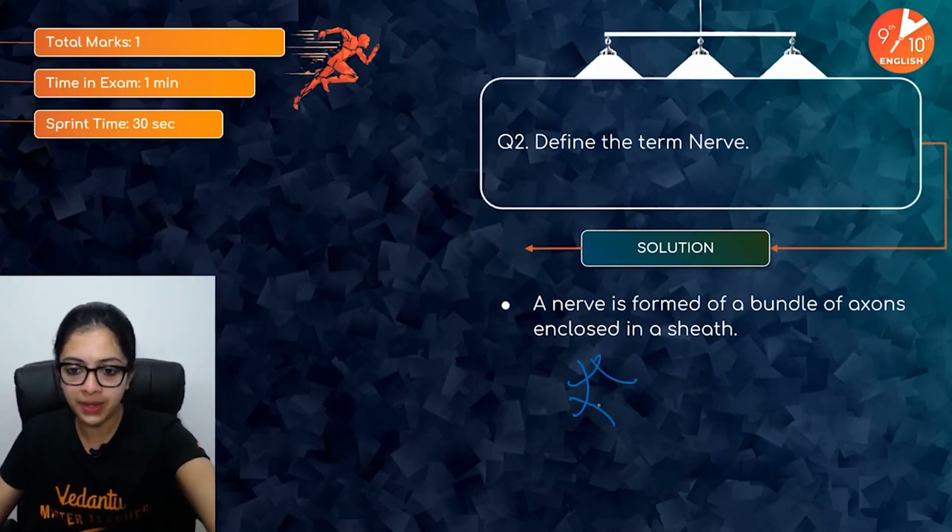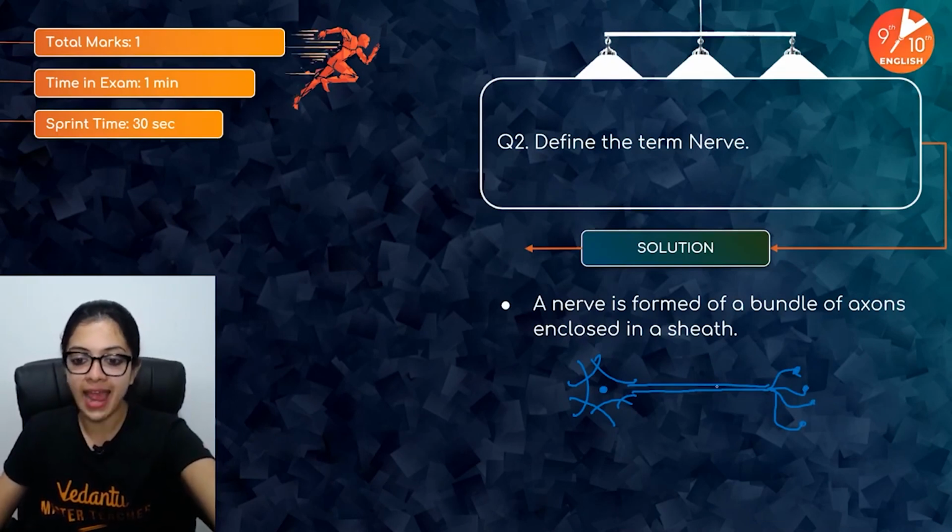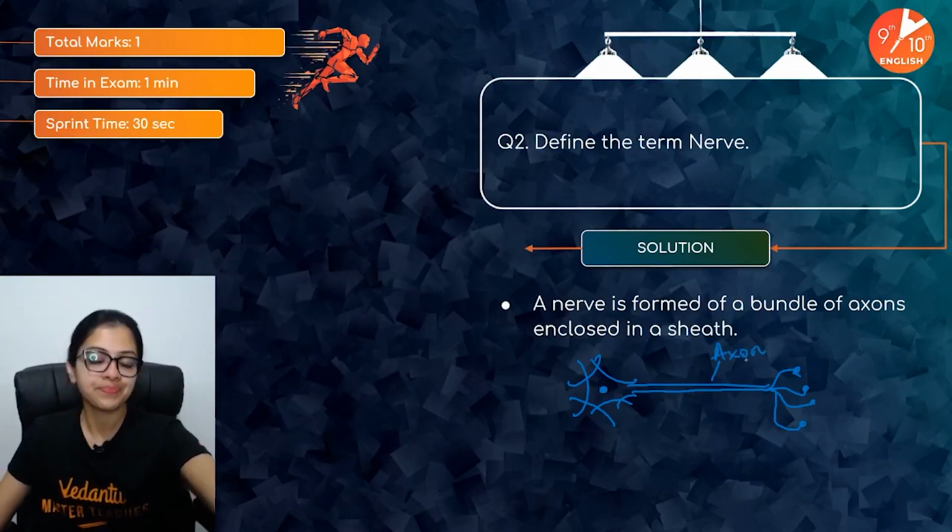So if you remember, this is the structure of a typical neuron. And this is its axon. This long structure is what we call its axon.